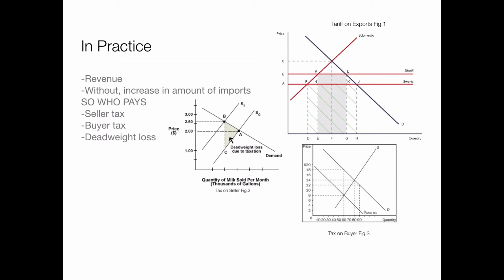But how does it affect the markets? We can see in Figure 2 that a tax on the seller raises the supply curve up by the tax, so demand goes down at every price. So supply price goes up and demand goes down. In Figure 3, when a tax is placed on the buyer, it lowers the demand curve down. So demand down, supply down. Both are similar in that the market equilibrium gets shifted by the tax, which can create deadweight loss by taxes, money that no one will receive. We can see how both parties are affected.